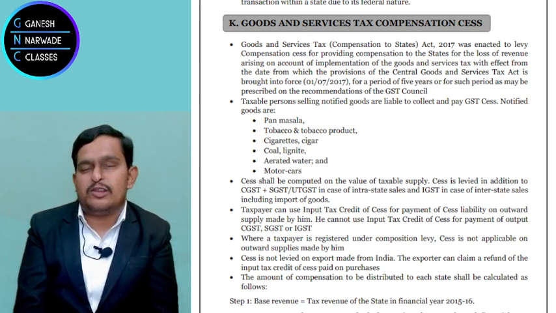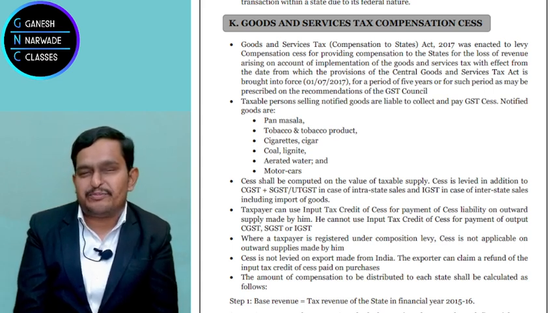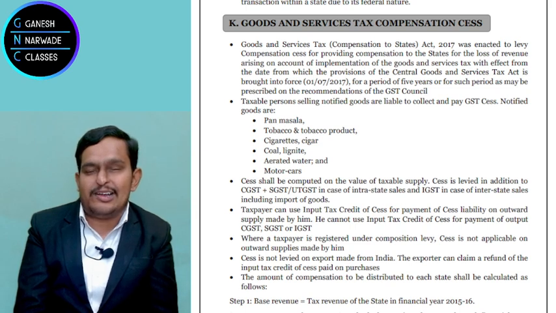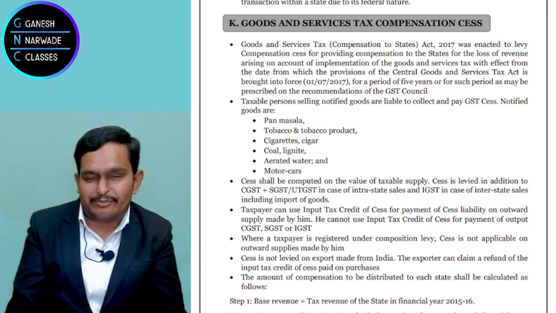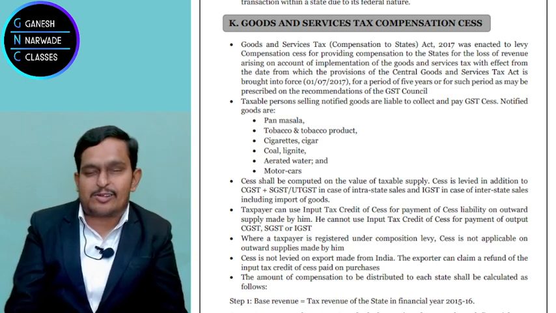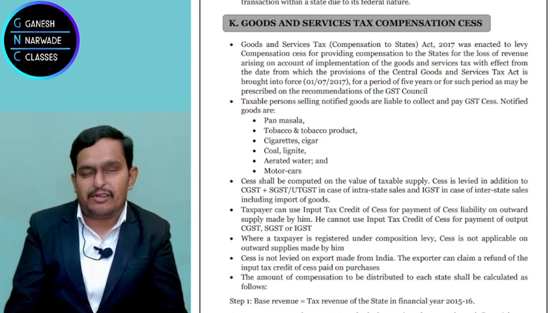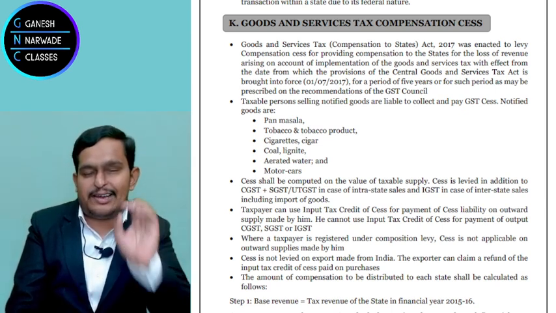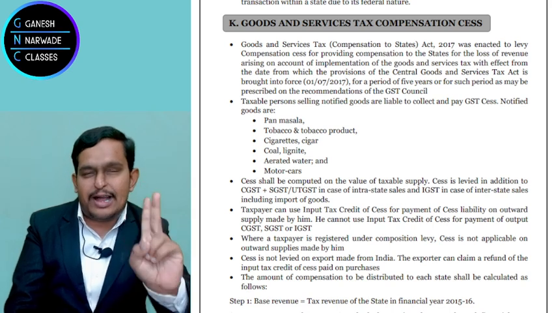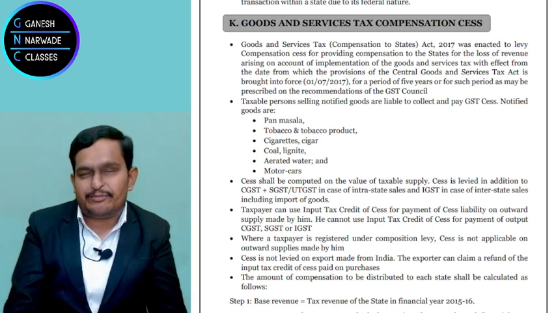People who consume these 3 live in a lot of frustration actually, because neither can they leave these habits, and people will scold them left and right, but they have to consume this. So they always keep quiet and enjoy that experience, which ultimately leads to cancer and all those diseases, destroying the whole family in the real sense. So these 3 products are to be discouraged. What? Pan masala, tobacco and tobacco products, cigarettes and cigars.